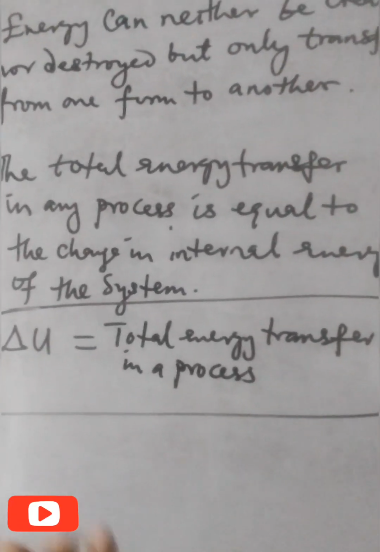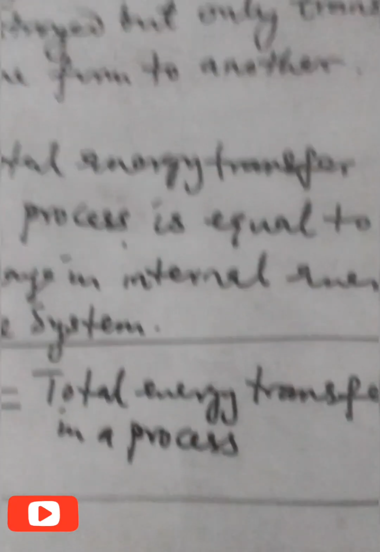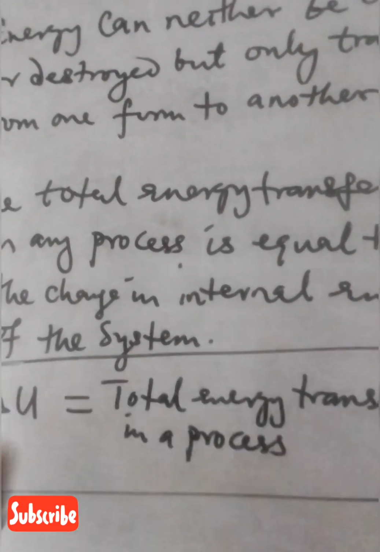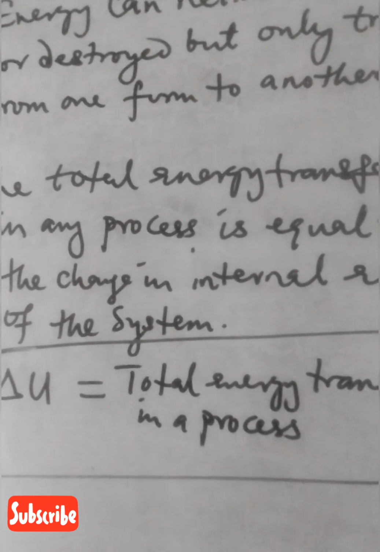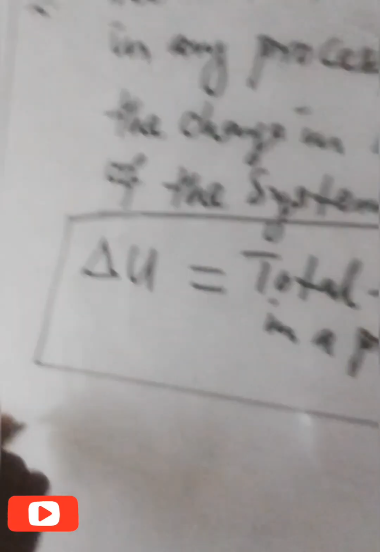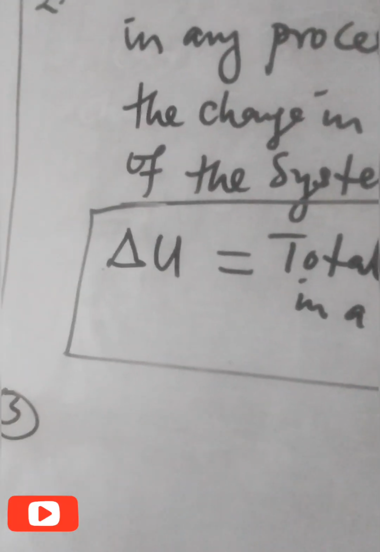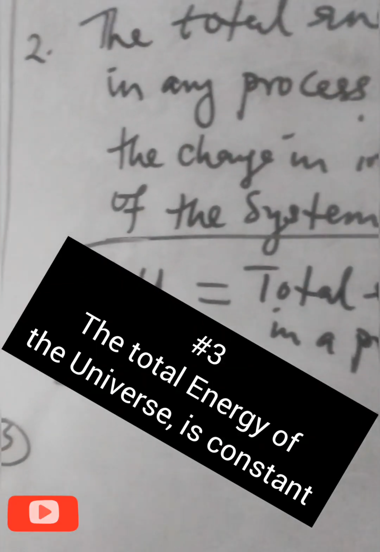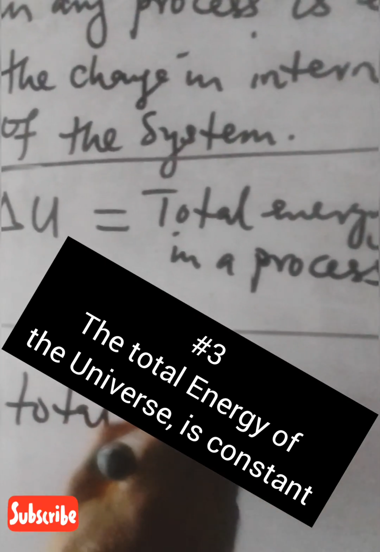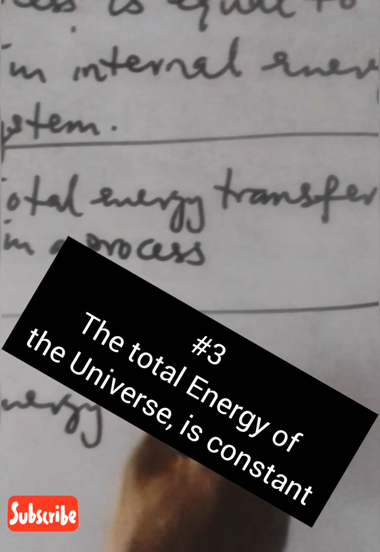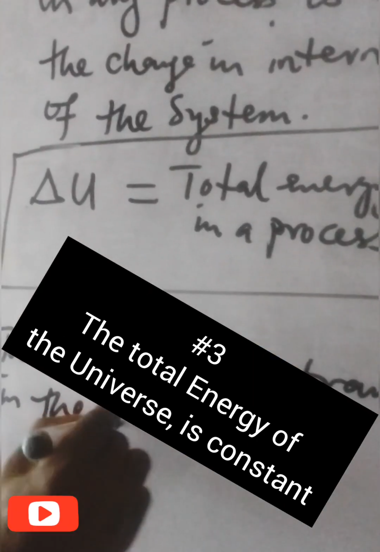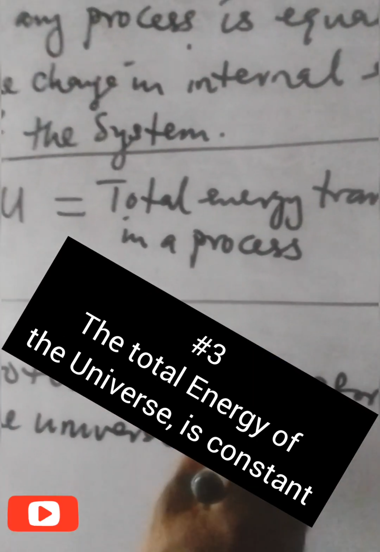Total energy transfer means energy can be absorbed by a system, energy can be lost by a system. The total energy transfer gives us the change in the internal energy of the system. You can also state that the total energy transfer or transformation in the universe is constant.